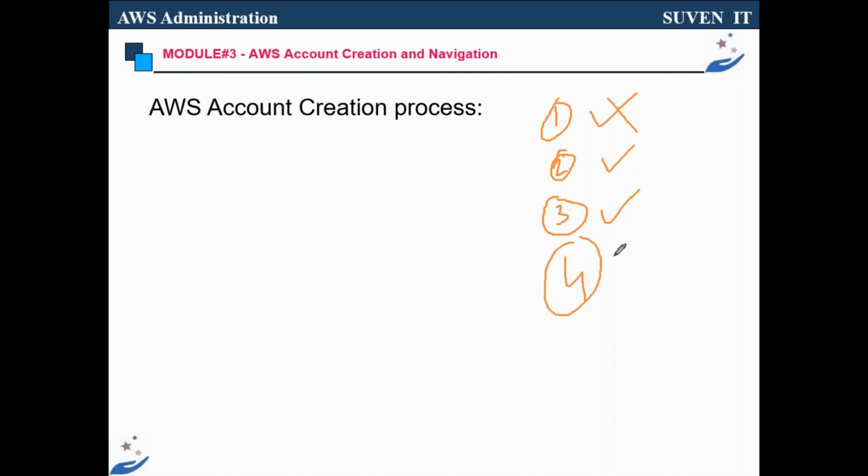Now why are they not giving you the opportunity to create the AWS account? Because if one day you join the company, you create the AWS account, and you leave the company, then they will be in trouble.